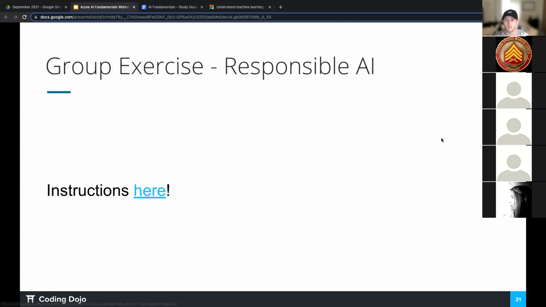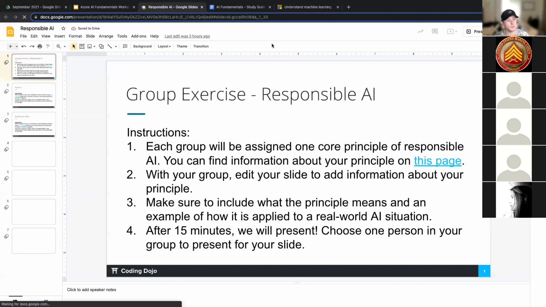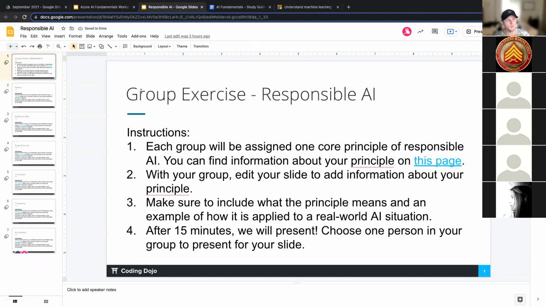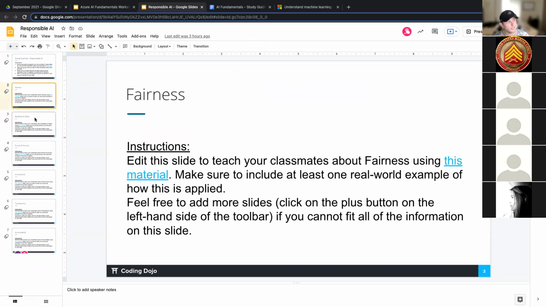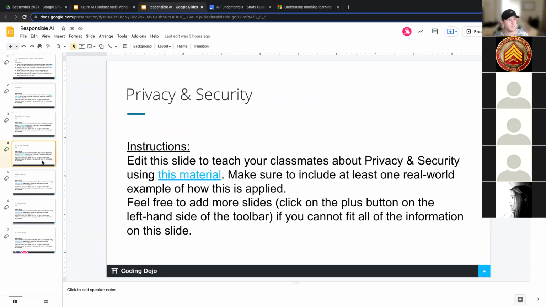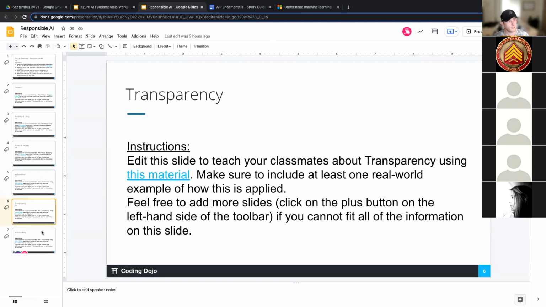And when I mean group, there is just enough people to do it. And so there might be one person that is in a group. But what we're going to do basically is I have all these slides right here, right? So there is fairness, there's reliability and safety, privacy, security, inclusiveness, transparency, and accountability. And so what we're going to do here, and I'll put this in the chat for you guys as well, is I will put you in your groups, or I will put you in a group, or you're on your own.